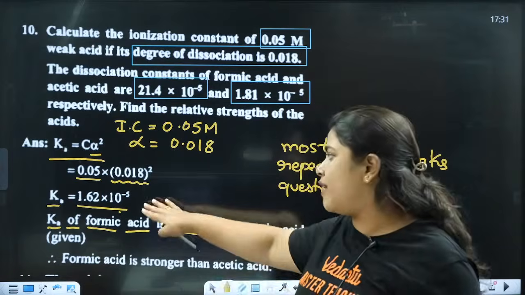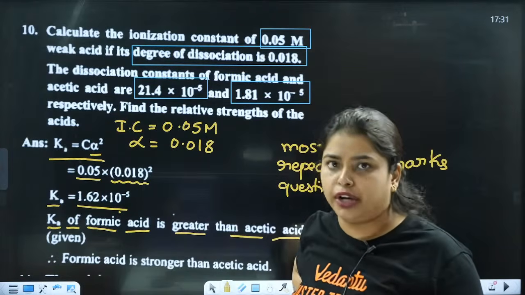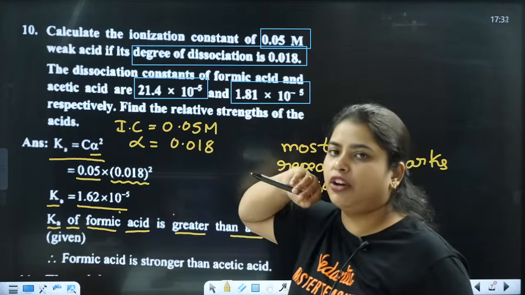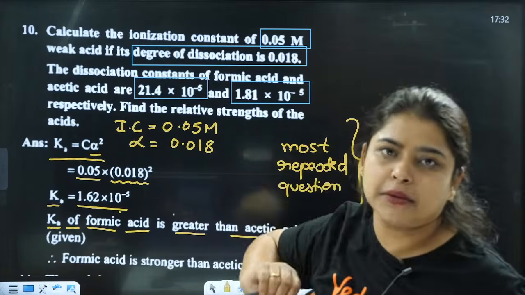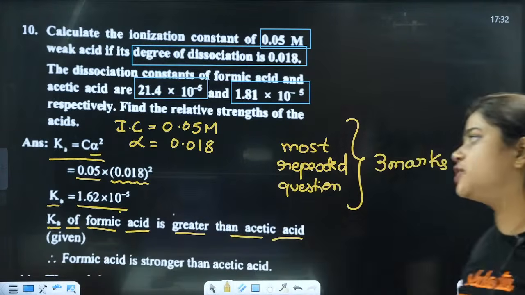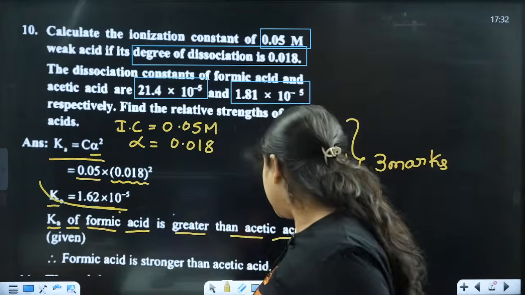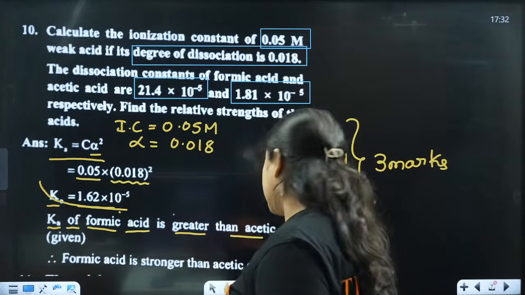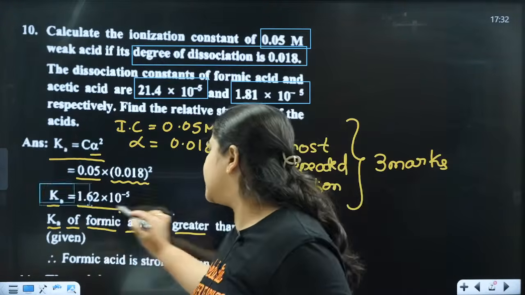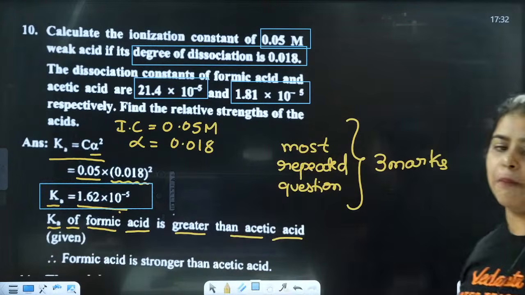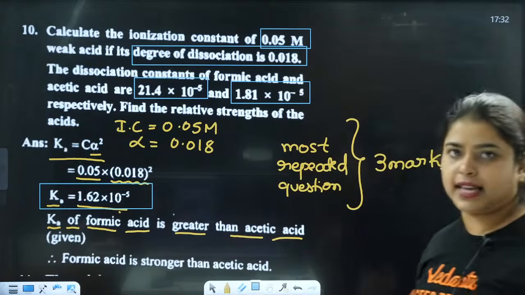So according to the value of K which we have found, using the ionization constant and the degree of dissociation, ಏನಪ್ಪ ಆನ್ಸರ್ ಬಂತು ನಮಗೆ? We have got it as 1.62 into 10 raised to minus 5. Clear? ಅದನ್ನೇ just now compare ಮಾಡಿದ್ದೇವೆ ಫಾರ್ಮಿಕ್ ಆಸಿಡ್ ಮತ್ತೆ ಆಸಿಟಿಕ್ ಆಸಿಡ್ ಜೊತೆ.